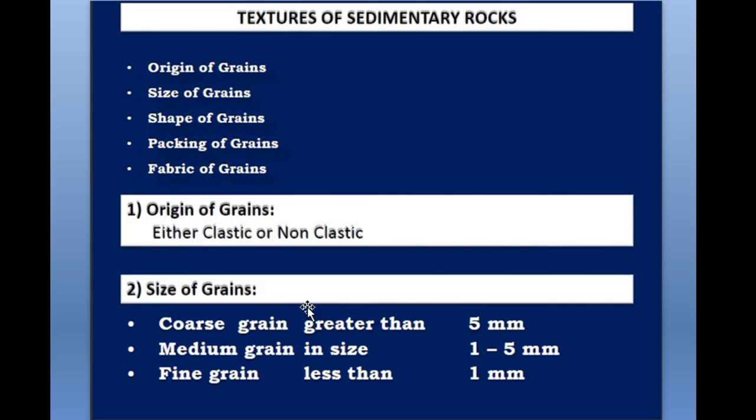Coarse grain rocks are the rocks in which the size of the grains is greater than 5 mm. Then the rocks are called coarse grain rocks. Okay, when the size of the grain varies from 1 to 5 mm, then they are called medium grain rocks. And when the size of the grains is less than 1 mm, then they are called fine grain rocks. Okay, so depending upon the size of the grains, the texture of the sedimentary rocks is divided into three types: coarse grain, medium grain, and fine grain rocks.